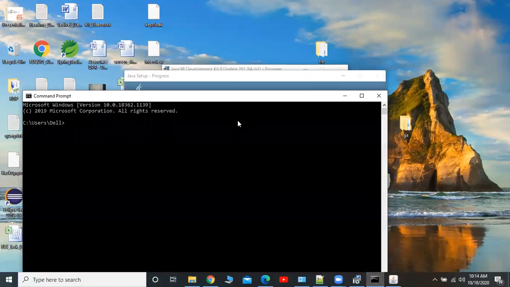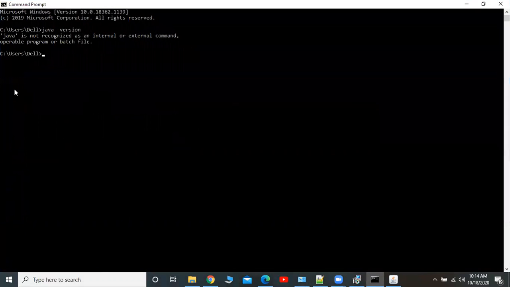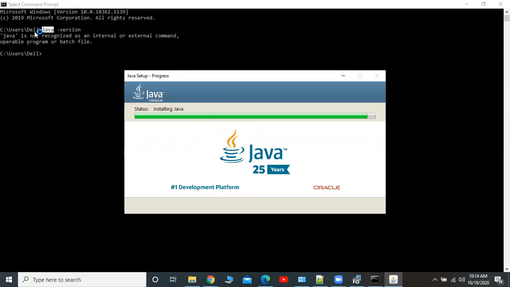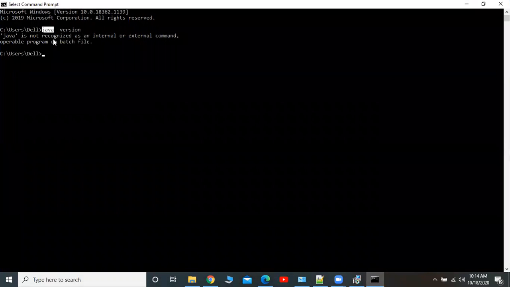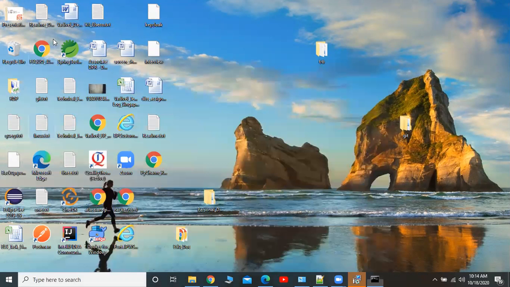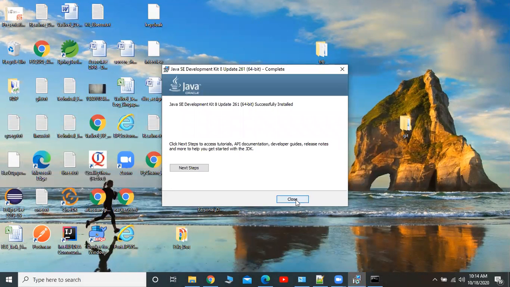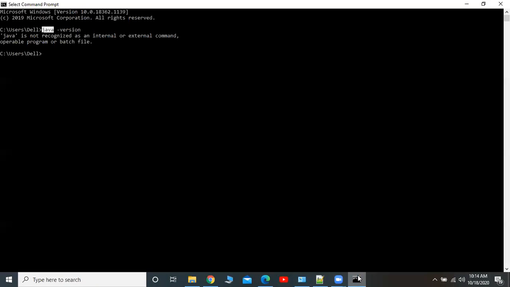This is the command prompt, associated with the DOS operating system. If you type java space version, it is not recognizing even this command. It says Java is not recognized as an internal or external command. After installing Java, let's see how this command gives a response from the operating system. Yes, I think the installation is done. Now let me try.